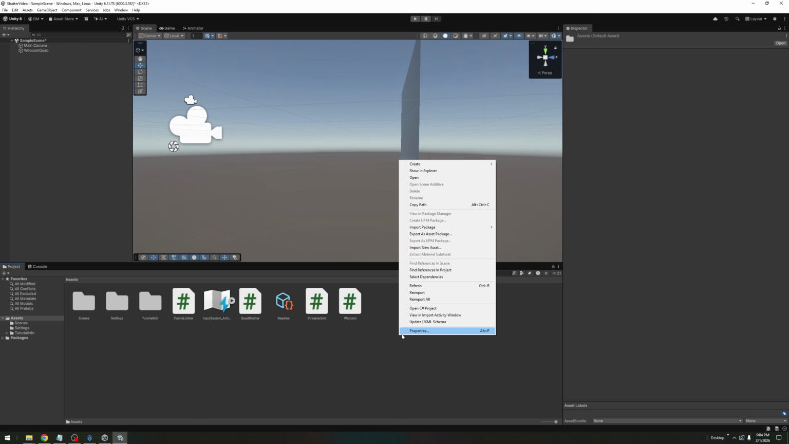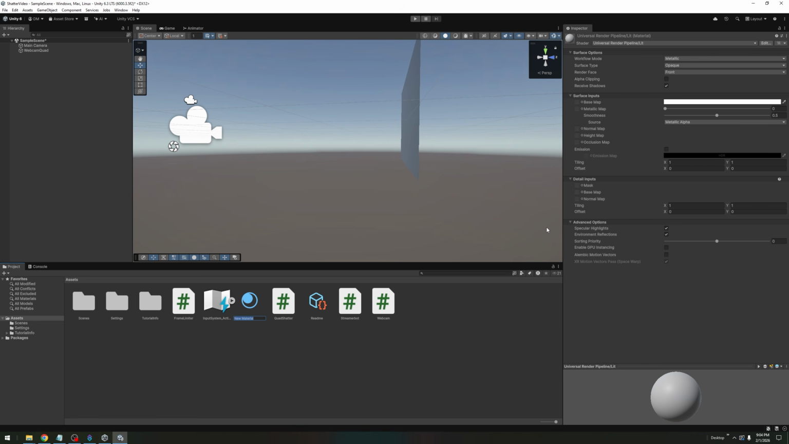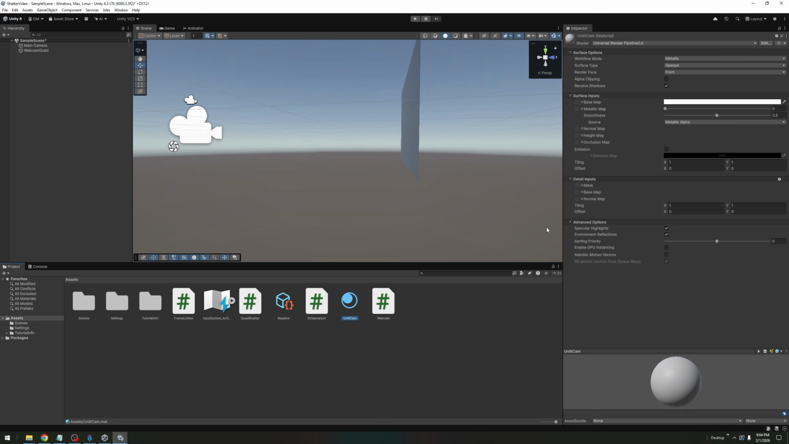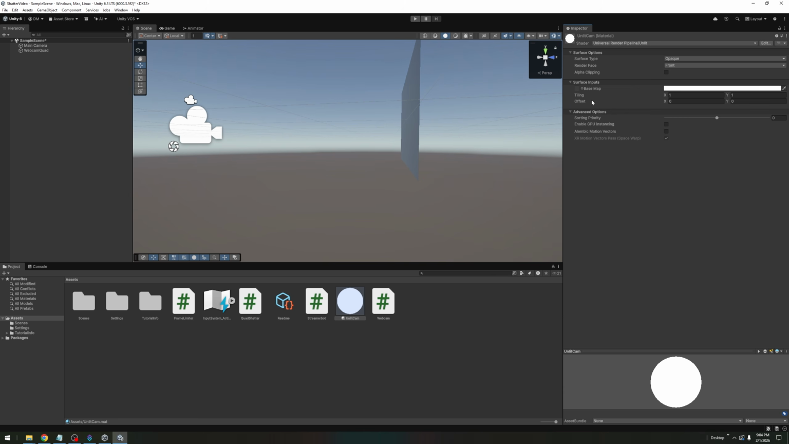Down here in project, right click, create at the top, material. Name this whatever you want. I'm going to name this unlit cam. With unlit cam selected, in the inspector here at the top where it says shader, where it says universal render pipeline lit, I'm going to click on that, and under the search bar, I'm going to type unlit. And the second one down, unlit universal render pipeline, click on that for me. You will see the circle change and the circle change here.